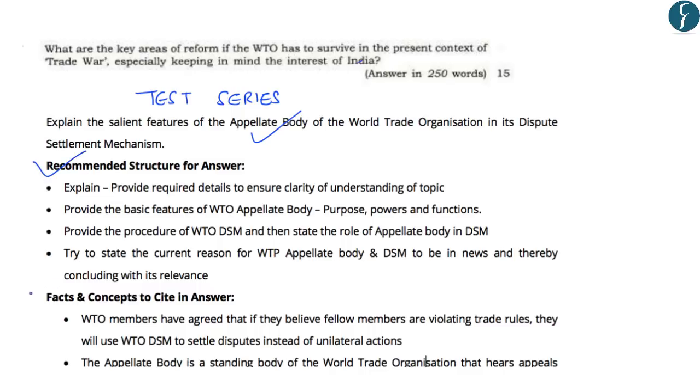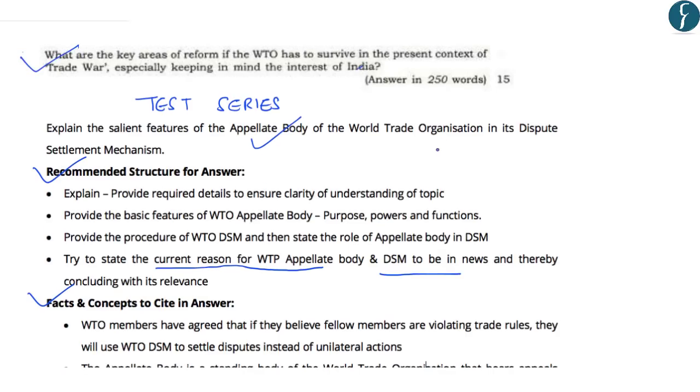It also provides facts and concepts to cite in the answer. For example, if you see the recommended structure, it tries to incorporate the current reason for the WTO Appellate Body and the DSM to be in news. So this gives us the context of the question that was asked in the UPSC exam. Now, hopefully you have understood the approach for attempting such questions and the way in which DNS test series and Focus help you in answering such questions.